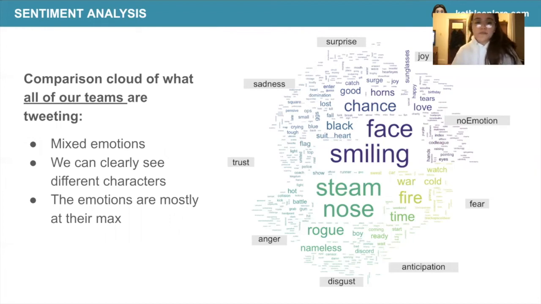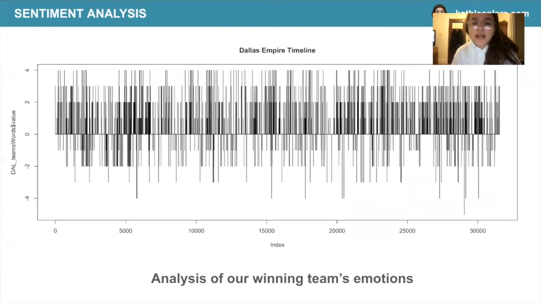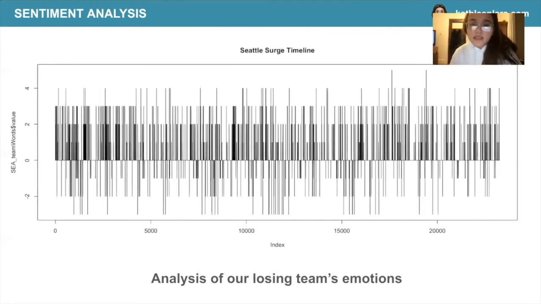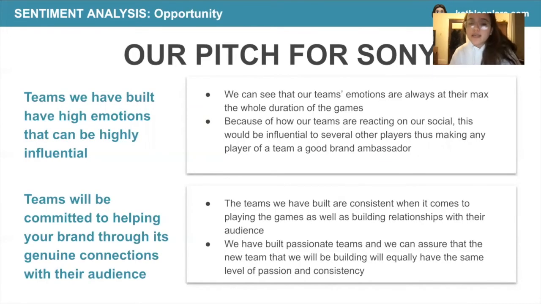We can also clearly see that there are different characters across different teams, and the emotions are mostly at their maximums. Here's the sentiment analysis of the Dallas Empire timeline. This is analyzing our winning team's emotions throughout the whole journey of the games. And this is the Seattle Surge timeline, the losing team's emotions. Based on all our analysis, we can come up with a good pitch for Sony.